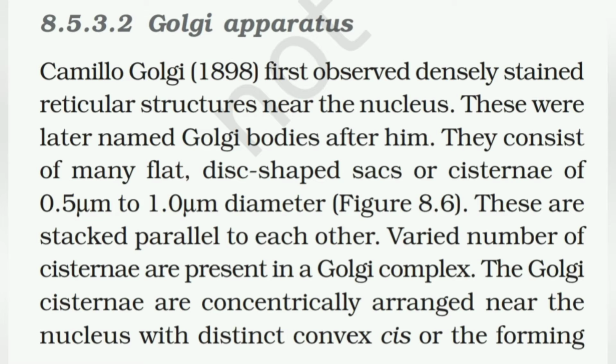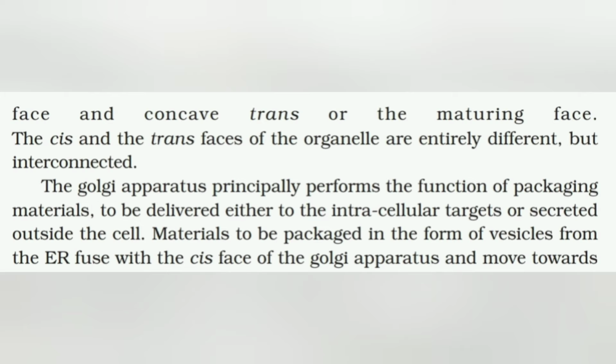The Golgi cisternae are concentrically arranged near the nucleus with distinct convex cis or the forming face and concave trans or the maturing face. The cis and the trans faces of the organelle are entirely different but interconnected to each other. The Golgi apparatus principally performs the function of packaging materials to be delivered either to the intracellular targets or secreted outside the cell.